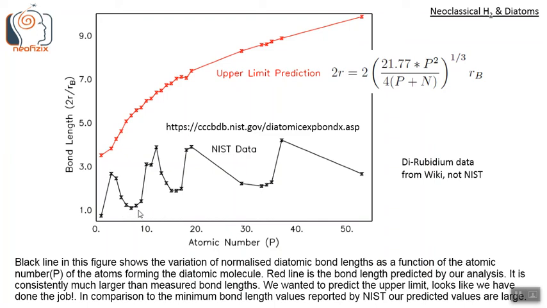For example, if for nitrogen there is a single bond length, double bond length, and a triple bond length possible, and the triple bond length is the smallest among these three values, NIST will report the triple bond length instead of the single bond or double bond or some other length where it may be larger. So NIST is reporting the smallest possible bond lengths of this particular diatomic configuration. In comparison to that, our upper limit prediction is pretty large, and it envelopes the actual measured values.